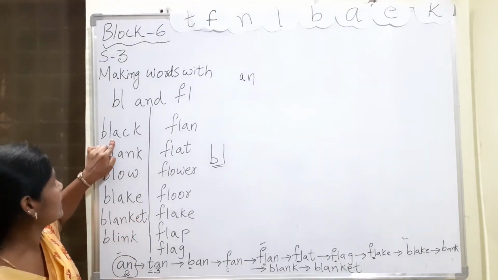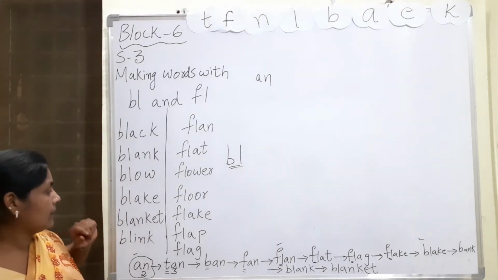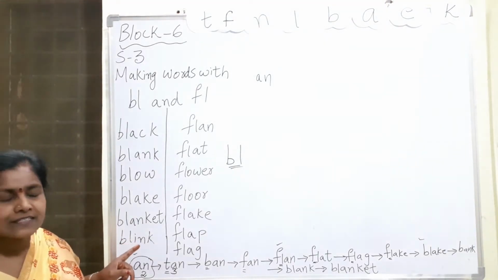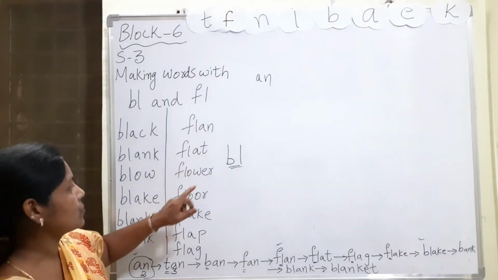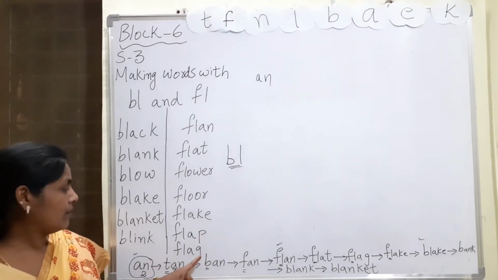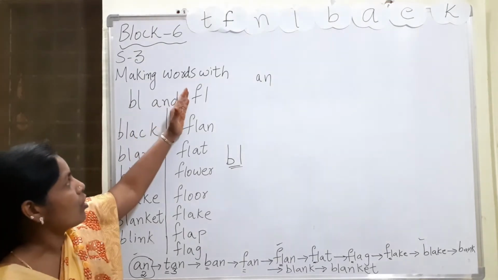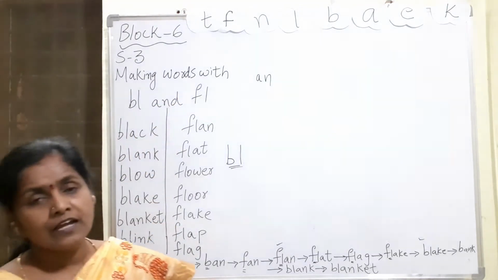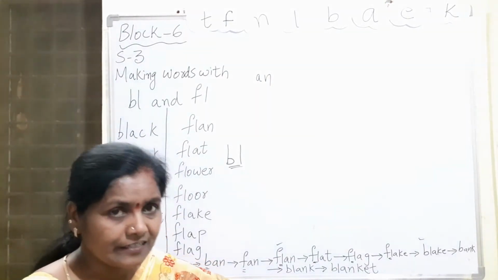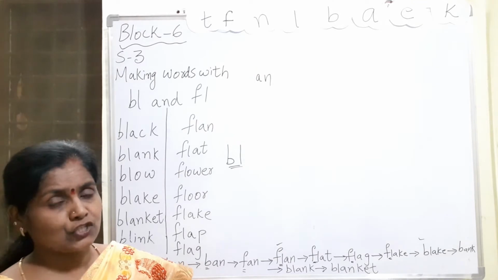So here I have written a list of words. What is the first one I have written? Black, blank, blow, blake, blanket, blink. Blink means we will blink our eyes like this. Yes. Flan, flat, flour, floor, flake, flap, flag. So these are all the words with the blur sound and these are all the words with the FL, fleur sound.